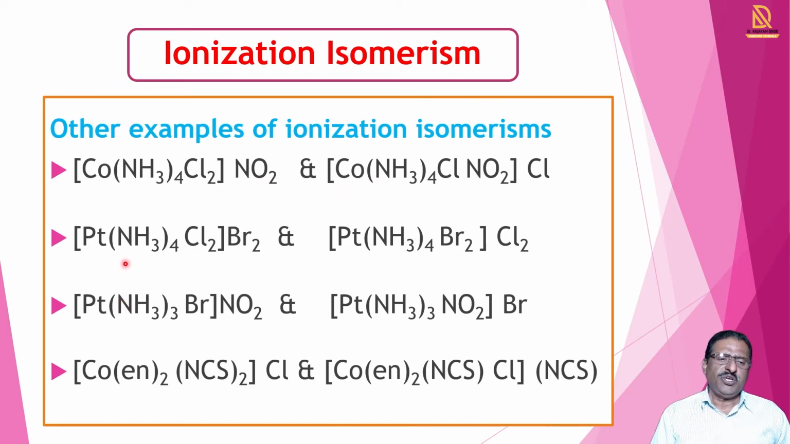Now one other example, [Pt(NH3)4Cl2]Br2. By exchanging this Cl and Br, it gives the compound [Pt(NH3)4Br2]Cl2. So in this way, you can write different examples of these ionization isomers. Some other examples are also given: [Pt(NH3)3Br]NO2, [Co(en)2(NCS)2]Cl. So you write their ionization isomers at home; for that purpose, note this down and you can solve it yourself.